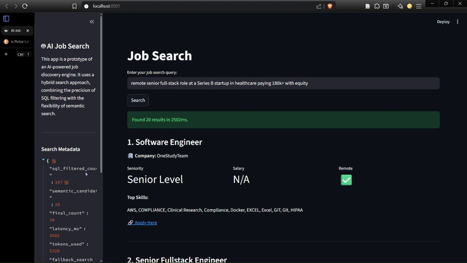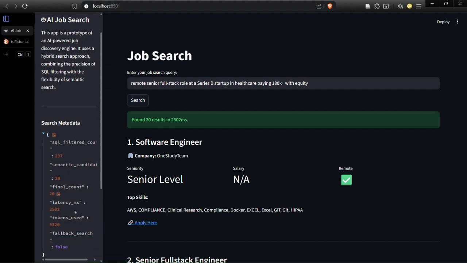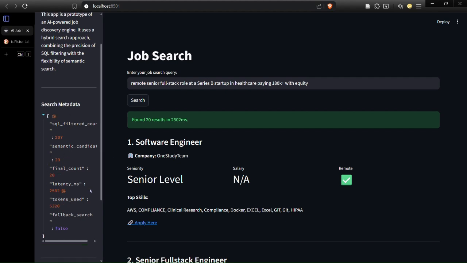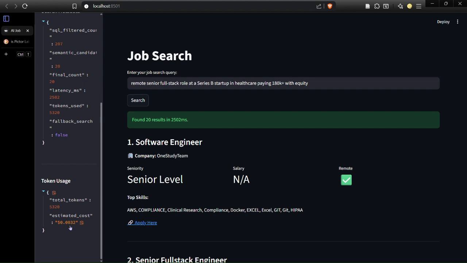We can see the SQL filtered 207 results, then we did the semantic step and the final count was 20. The fallback was not used. The cost was a bit higher because the number of tokens was larger, since the query was big and complex. So yeah, that summarizes the entire project which I did for the take-home assignment.